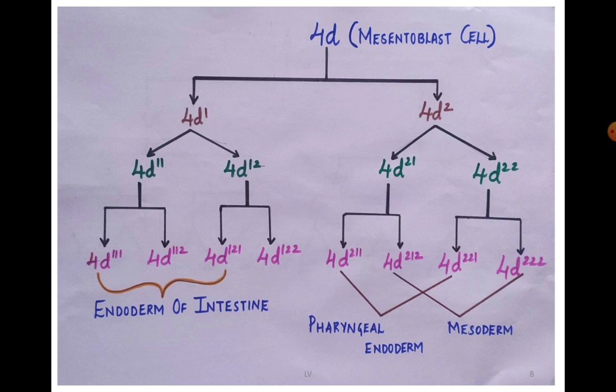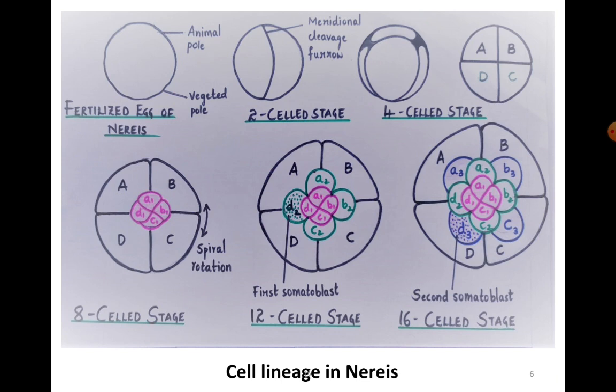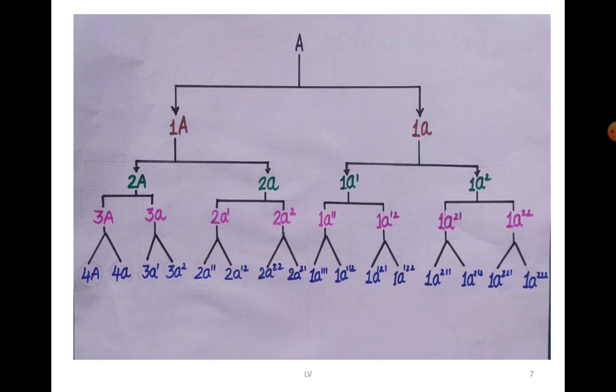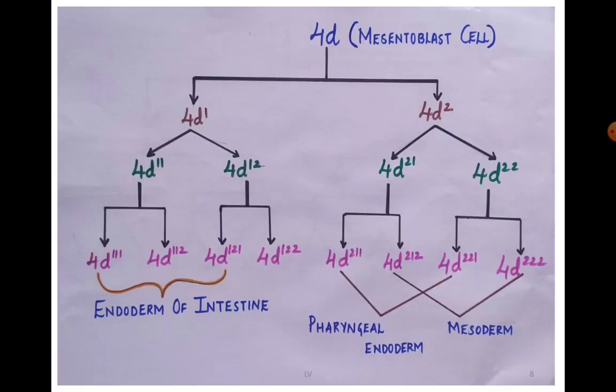Now this 4D cell is called a mesentoblast cell because it is the one which in turn gives rise to mesoderm. But with respect to Nereis, normally we represent it as a somatoblast, because it is from this somatoblast that you get the trunk ectoderm, the nervous system and the nephridia. And in the previous picture, if you remember, the larger cells, D3 and D2. D2 is the first somatoblast that is formed and D3 is the second somatoblast that is formed, which in turn give rise to the trunk region, nephridia and nervous system in case of Nereis.